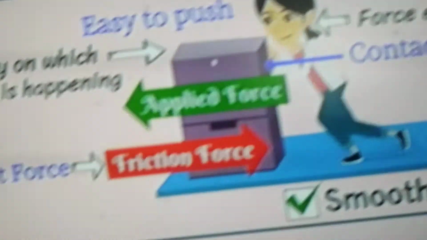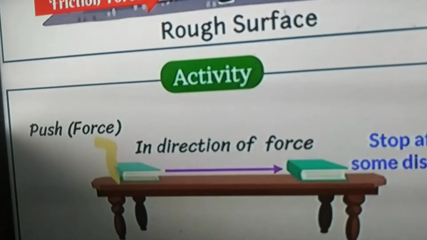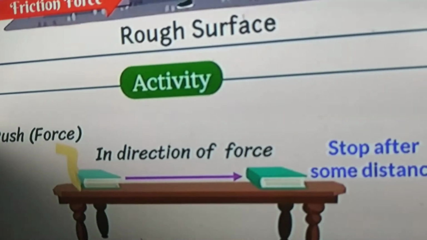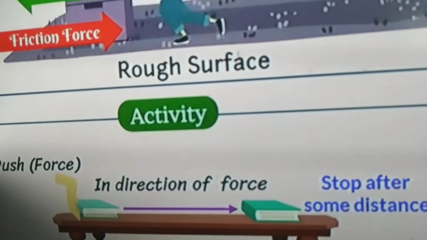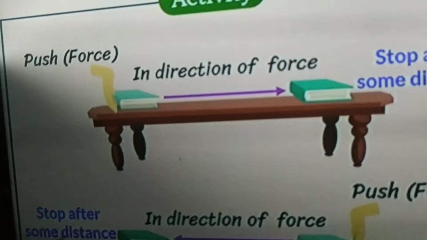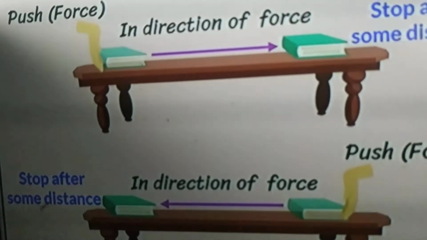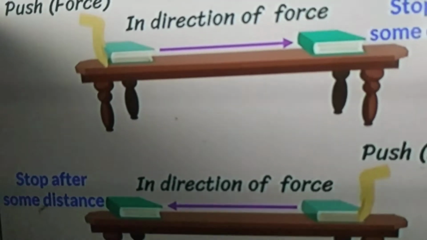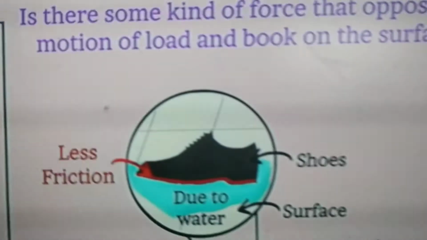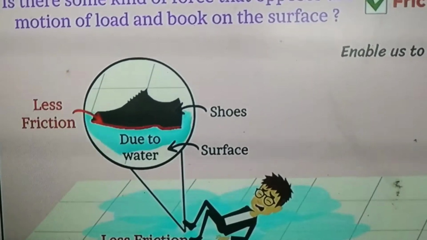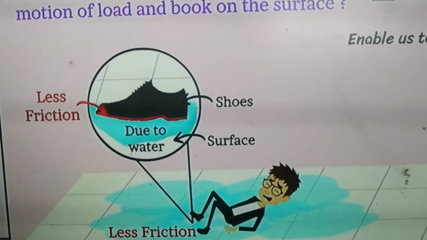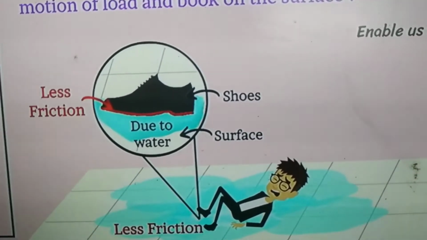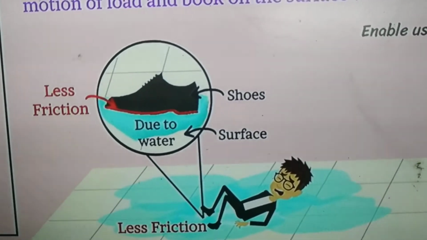Okay. So with this activity we understood, as we are moving the book, after covering some distance the book stopped or came to rest position. In a similar way, when we push the book, after covering some distance, the book comes to rest position. And we also notice that while we are walking on a slippery floor, we may slide, we may slip on the floor.